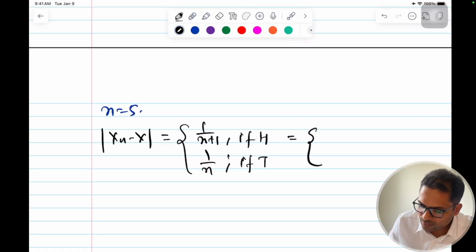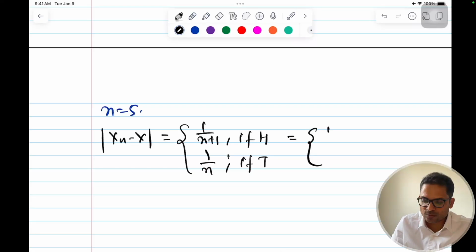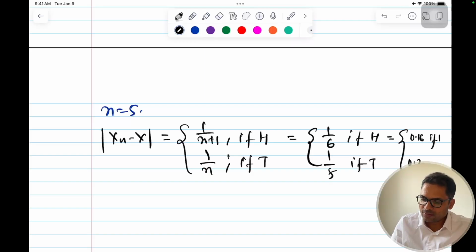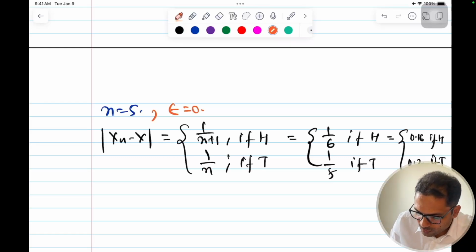So this will be equal to, n is 5, this will be equal to 1 by 6 and 1 by 5, if head, if tail. So this will be equal to 1 by 6, which is like 0.16, and this will be 0.2, if head, if tail. And let's define our epsilon also. Say for example, my epsilon is equal to 0.1. I want 0.1 tolerance, 10%.